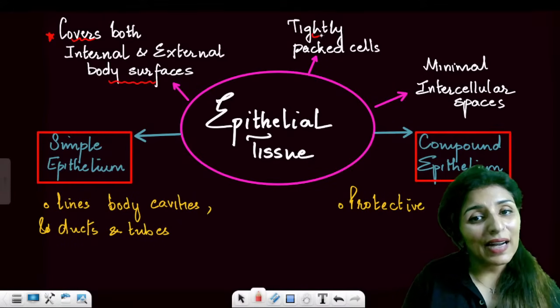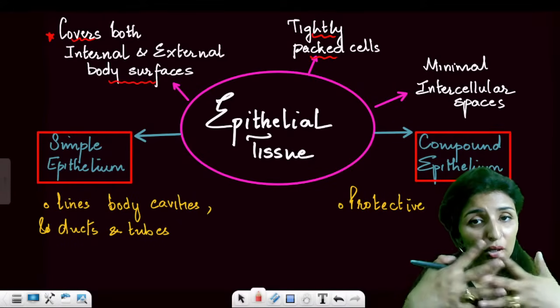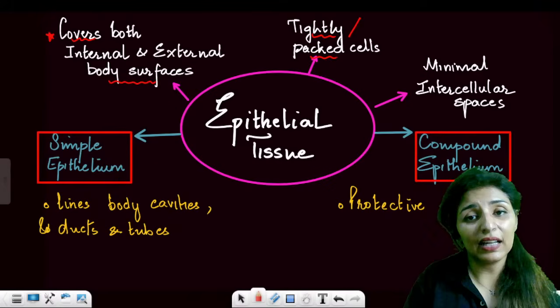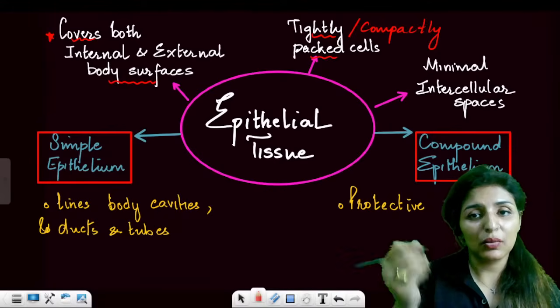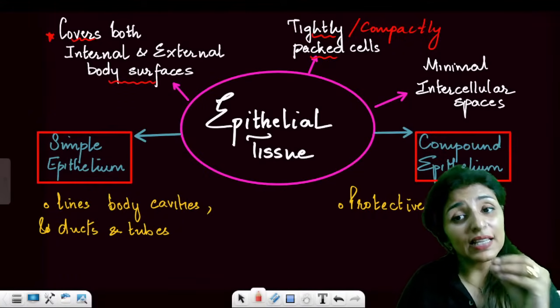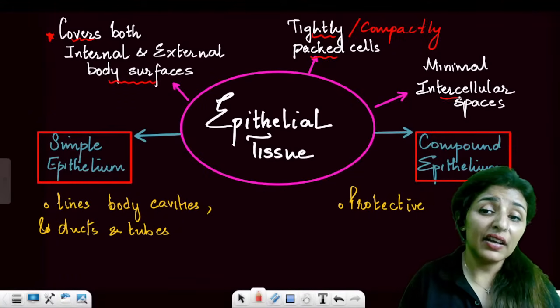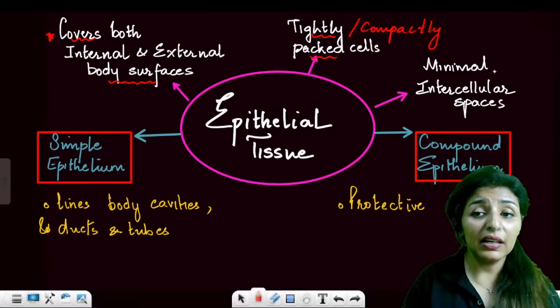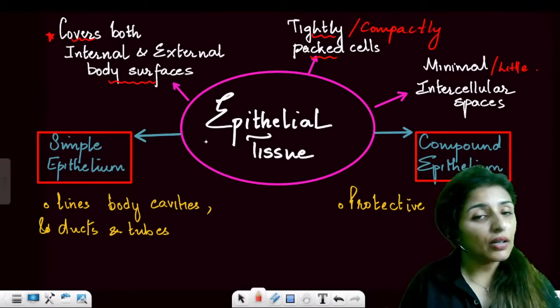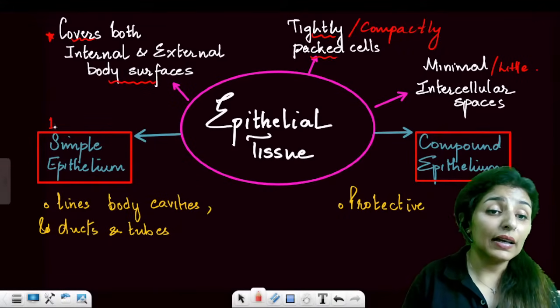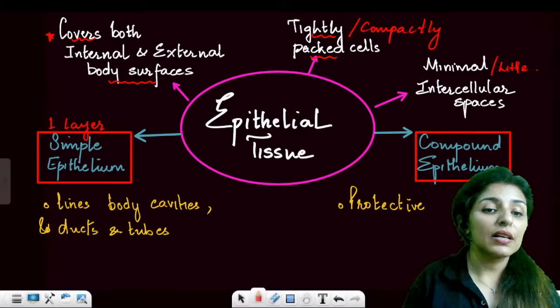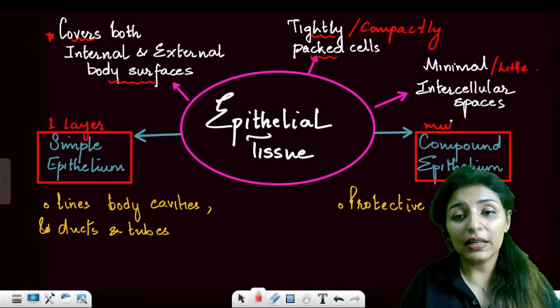Then they are always tightly packed. They are always compactly packed. You can say tightly or compactly packed. NCERT uses the word compactly. Then, in case there are intercellular spaces, they are very minimal, very little intercellular spaces are present. Now, we know that there are 2 types of epithelium, right? Epithelium, if it is in one layer, we call it simple epithelium. If it is multi-layered, then we call it compound epithelium.